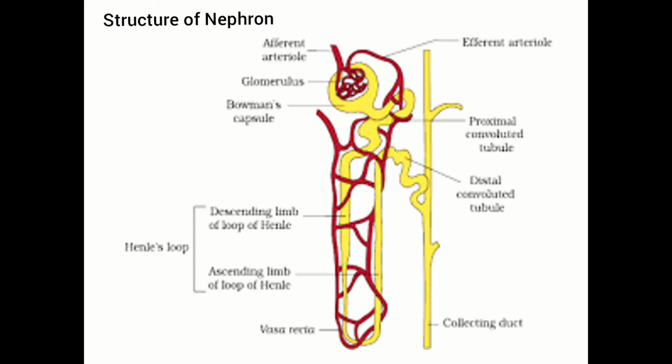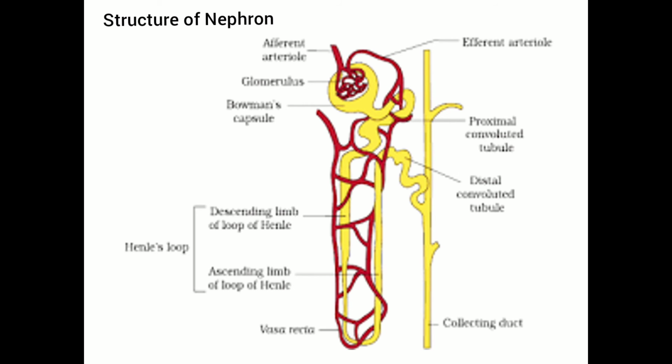The efferent arteriole forms a fine capillary network called peritubular capillaries around the renal tubule. A minute vessel of this network, which is U-shaped and runs parallel to the Henle's loop, is called vasa recta.